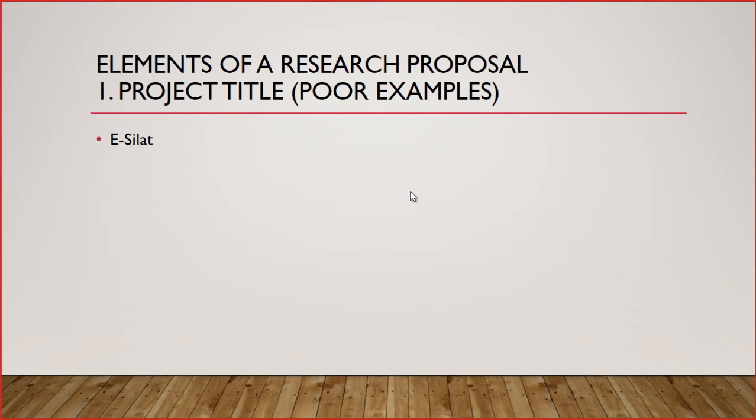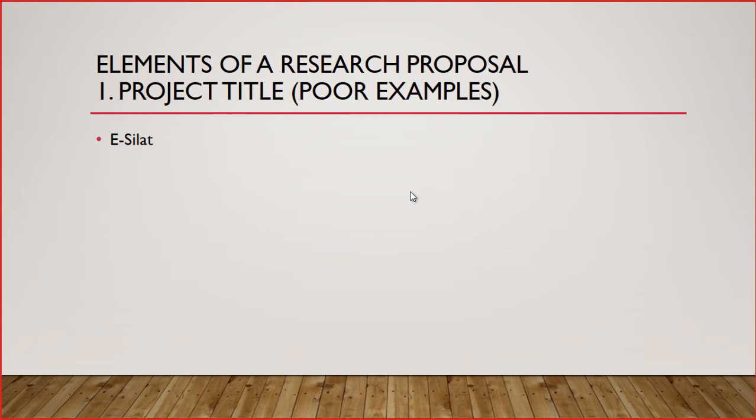E-Silat, number 1. Do you know what this app is all about? I have no idea. Is this an app about how to learn silat? Or is it a game? Or is it a system to manage a club related to silat?